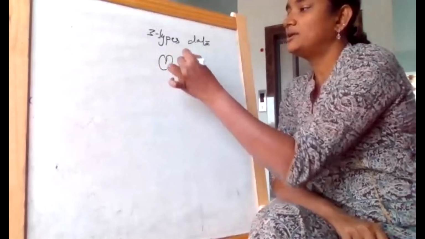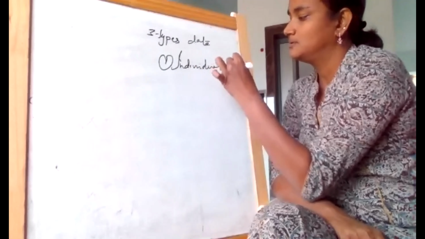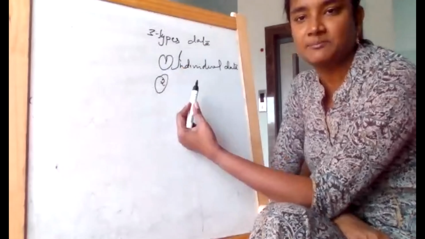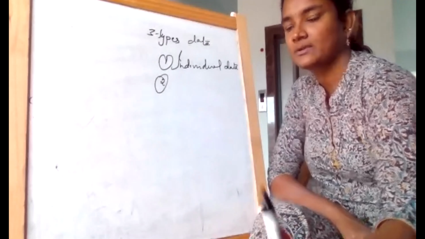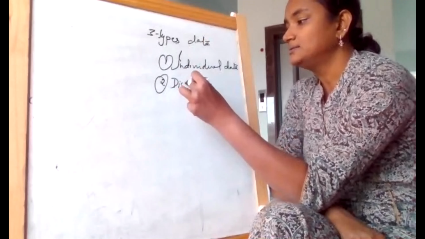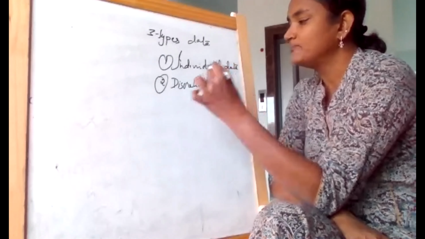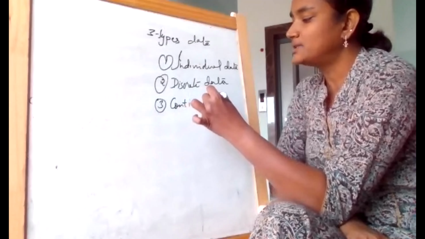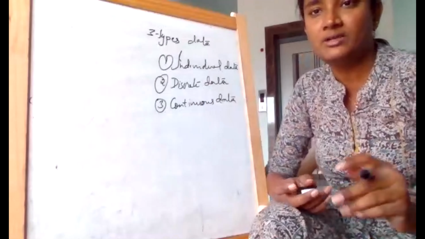The first one we call individual data, which is the example of our first problem. The second one is discrete data; our second solved problem is an example for discrete data. And the third one is continuous data. So these are the 3 kinds of data we can see in statistical problems.